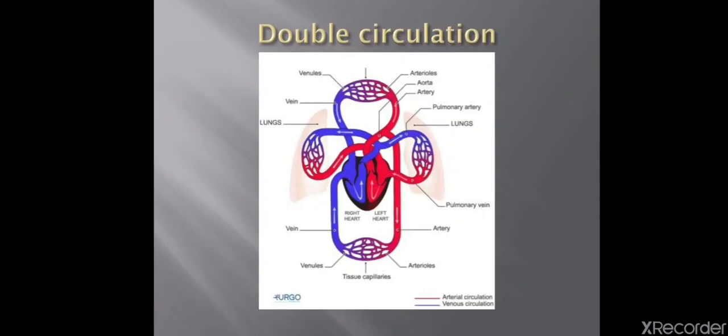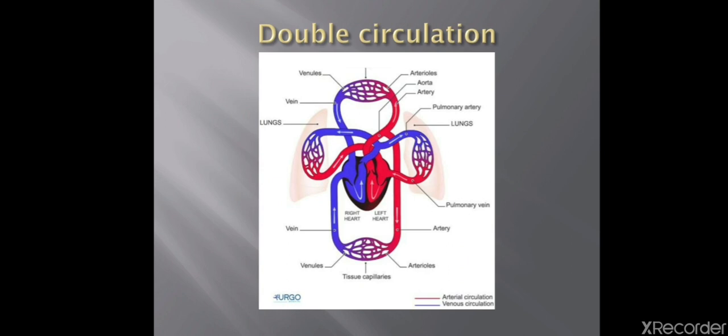Now, let's talk about double circulation. As I told you, what is double circulation? Double circulation means the blood is flowing through the heart twice. Okay, the two parts of the heart. The blood circulation in the human heart is double circulation. This means that the blood passes through the heart twice for each circuit of the body. Okay, we have two circuits, oxygenated and deoxygenated.